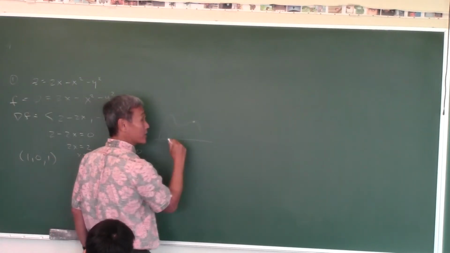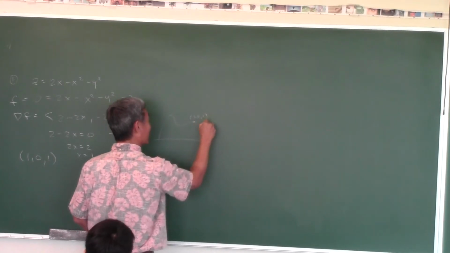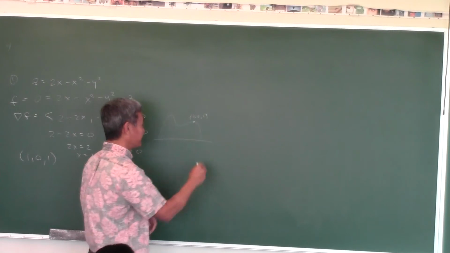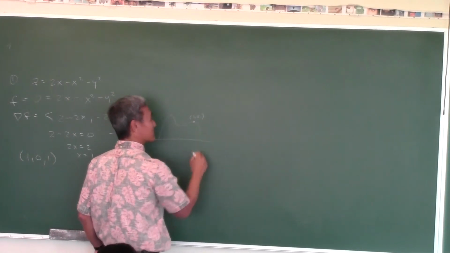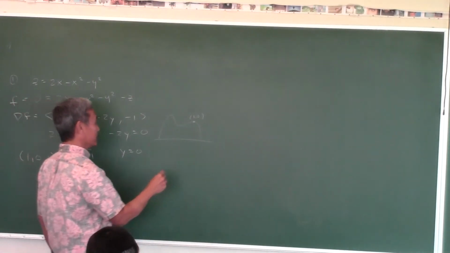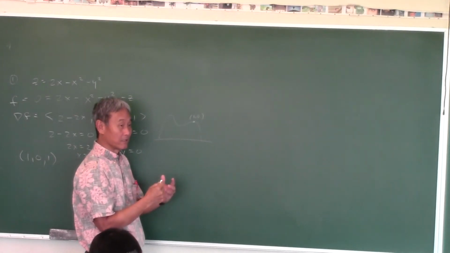So what you do is you compare this point. So here is the point (1, 0, 1). You compare it to points nearby. Actually, we don't need the z coordinate. Let's just look at the x and y coordinate. So, how do you compare it to points nearby in 3 dimensions?